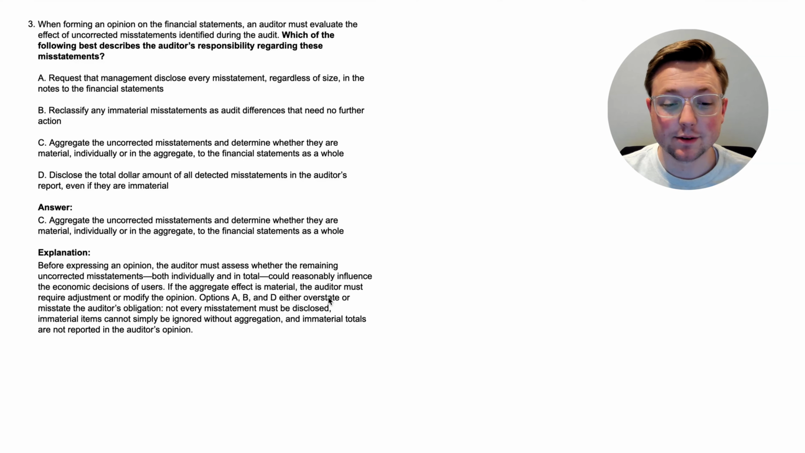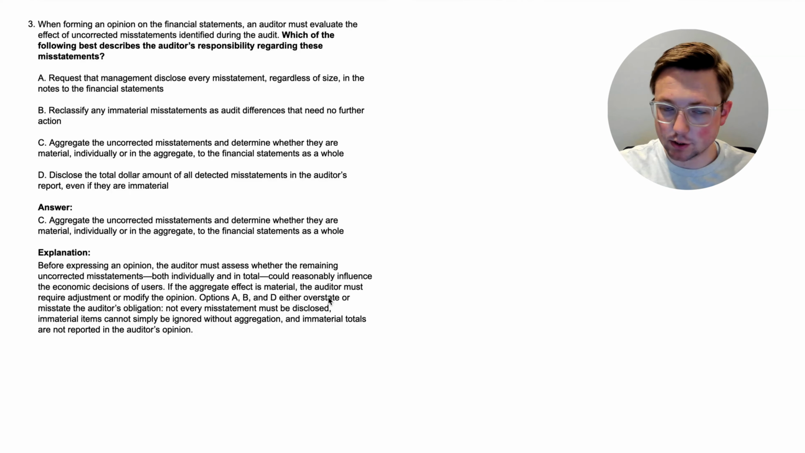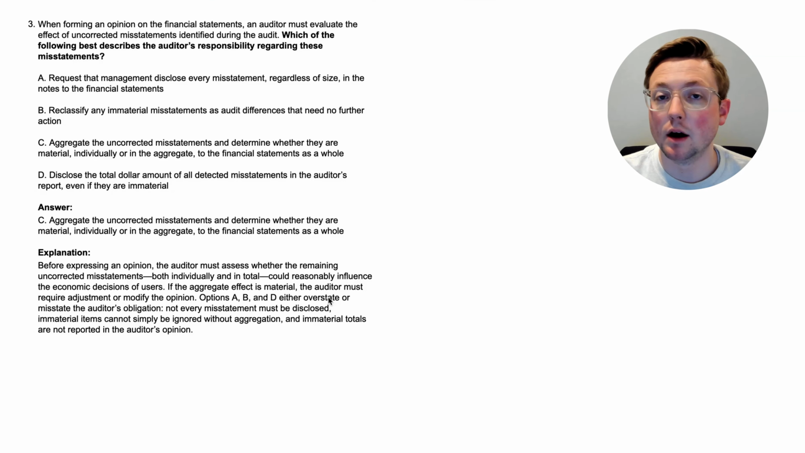All right, here we are. The answer is C, aggregate the uncorrected misstatements and determine whether they are material individually or in the aggregate to the financial statements as a whole. So let's go through the explanation. Before expressing an opinion, the auditor must assess whether the remaining uncorrected misstatements, both individually and in total, could reasonably influence the economic decisions of users. If the aggregate effect is material, the auditor must require adjustment or modify the opinion.